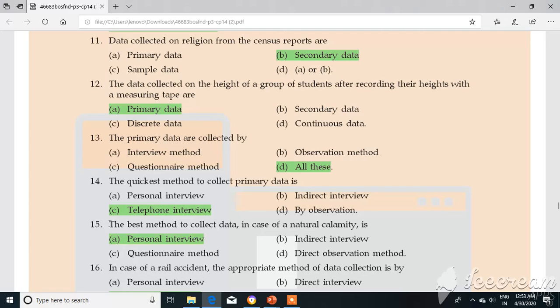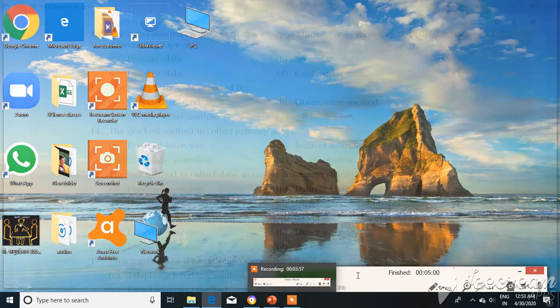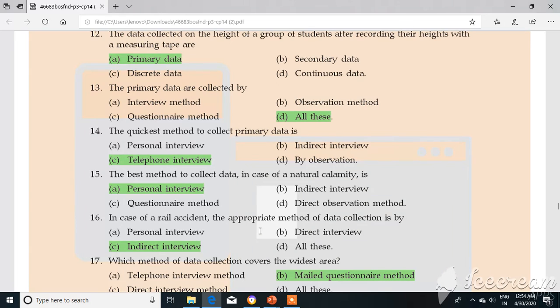Question number 15: the best method to collect data in case of natural calamity is. Natural calamity means disaster.